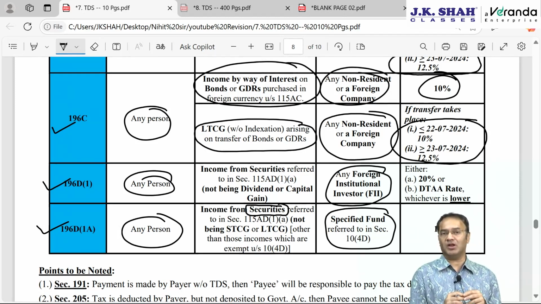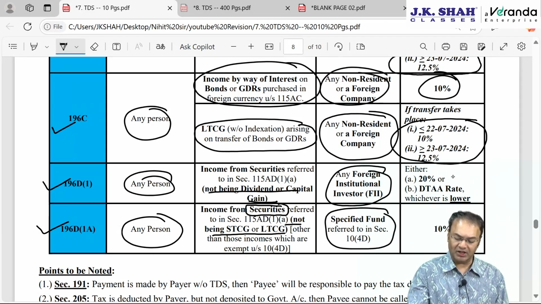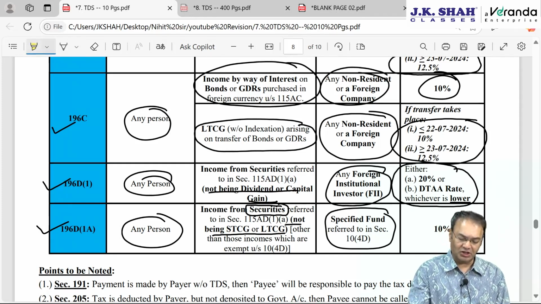Securities could have been acquired in any currency, but it should be other than capital gain, long term or short term, arising on transfer of securities. Other than capital gain, the rate will be 20%. If it is FII, then 20% or DTAA rate. If you observe, DTAA rates are to be taken into account only at 3 places.